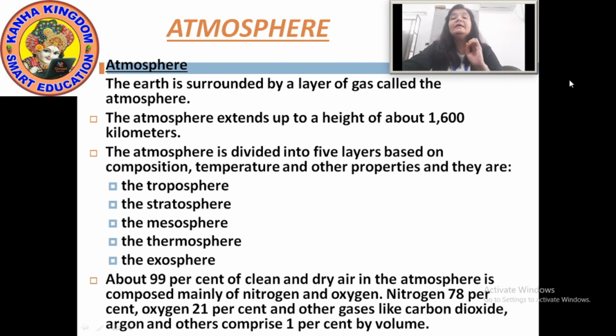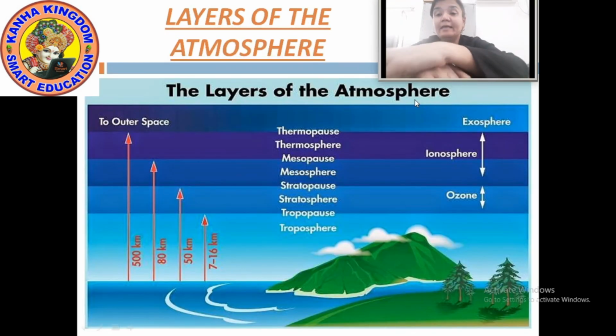Further, I am showing you a picture of the layers of the atmosphere. Have a look at it.